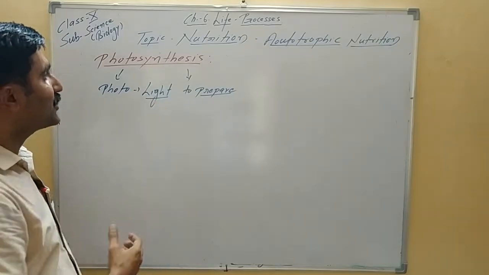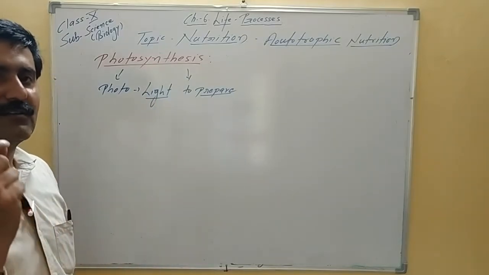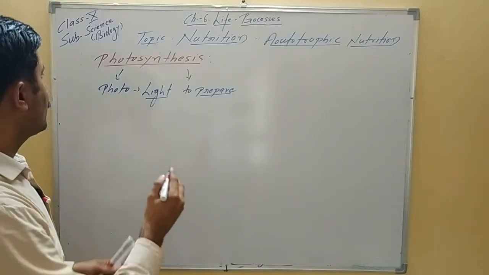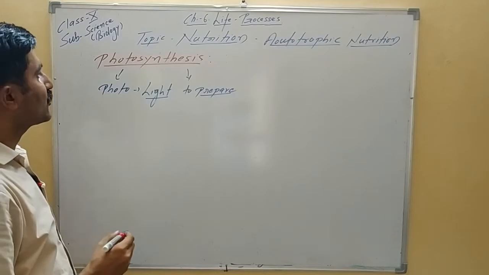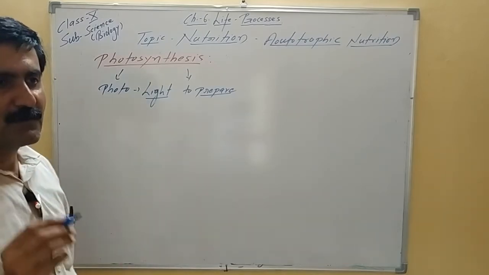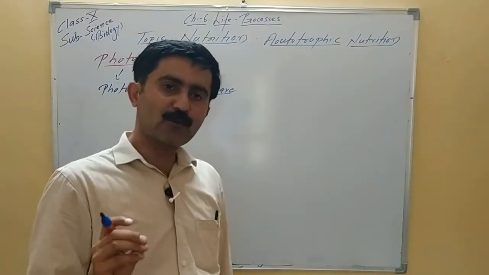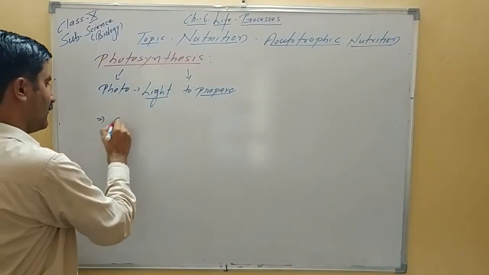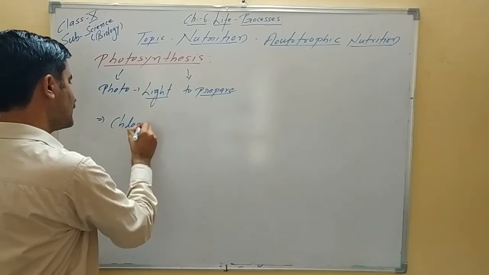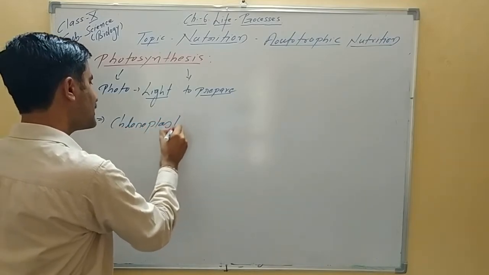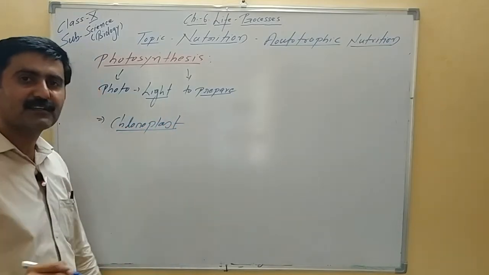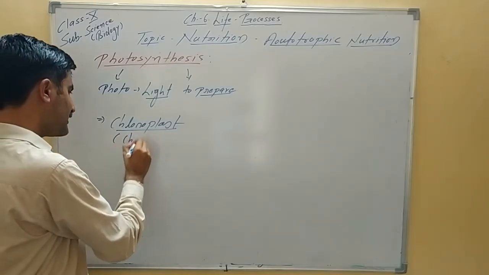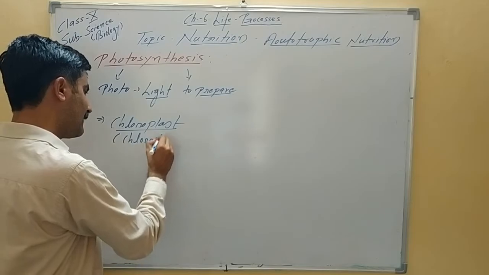So let's see how the plant prepares the food or organic substance. First we try to define the process of photosynthesis. All of you know plants carry out photosynthesis in presence of a very unique thing, that is the chloroplast, a type of plastid present in the plant cell, and chloroplast contains a pigment known as chlorophyll.